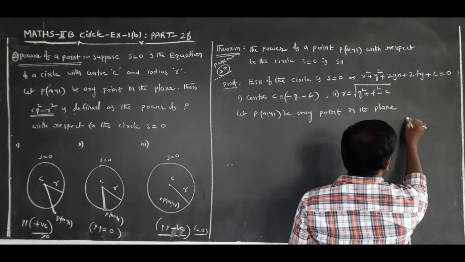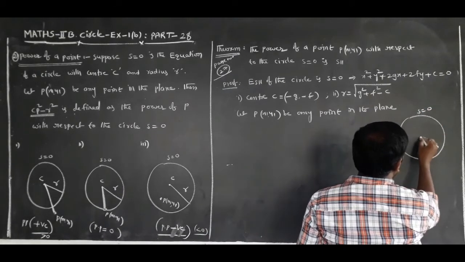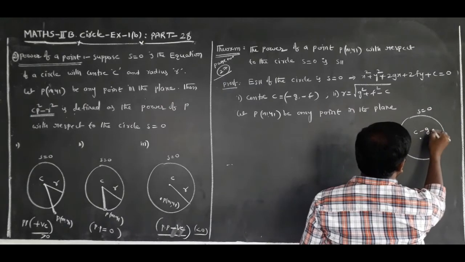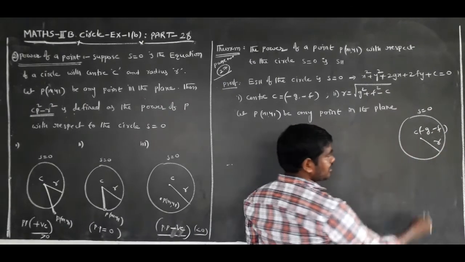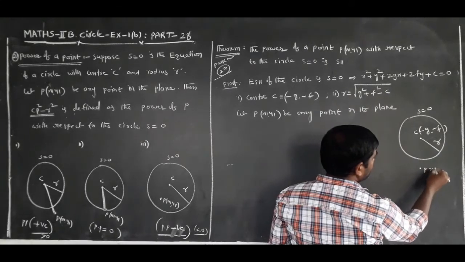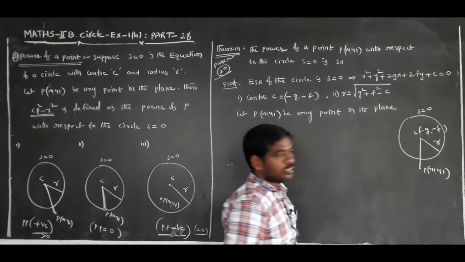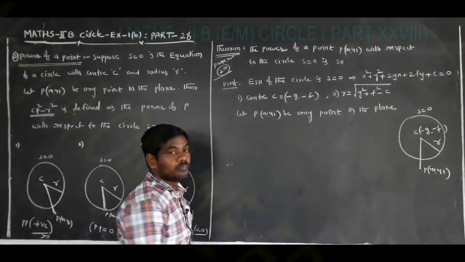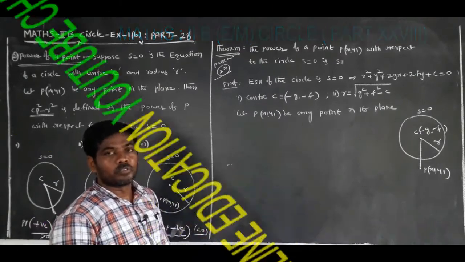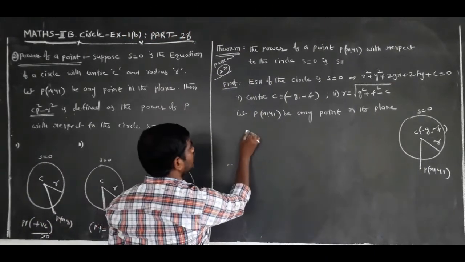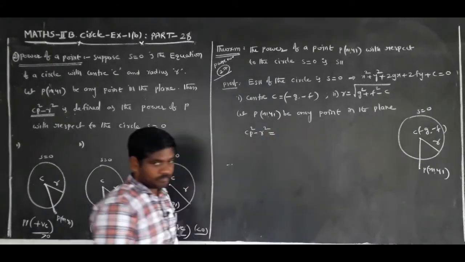This is the equation of the circle S equal to 0, this is the center of the circle, and this is the radius of the circle. Here P(x1, y1) is any point in the plane. The power of a point P(x1, y1) with respect to a circle is CP square minus r square.